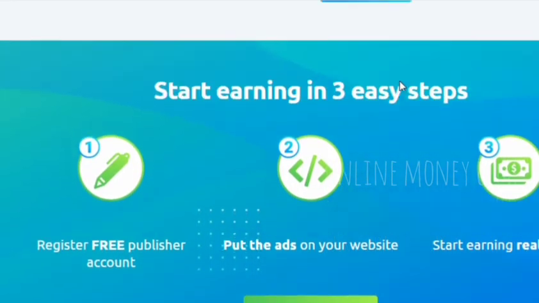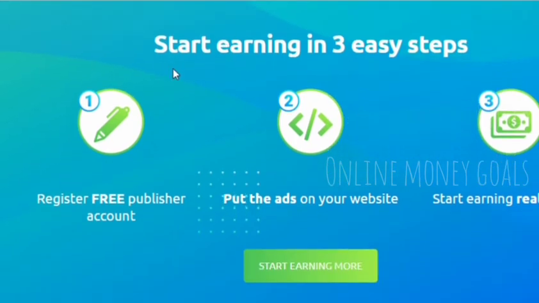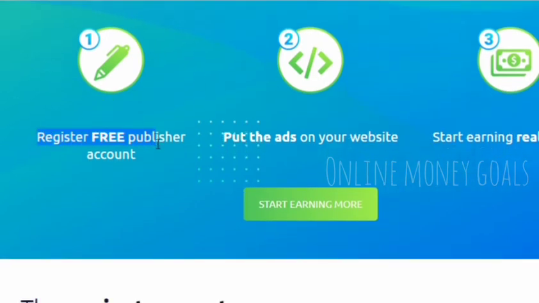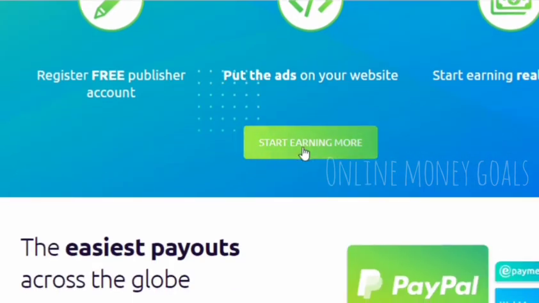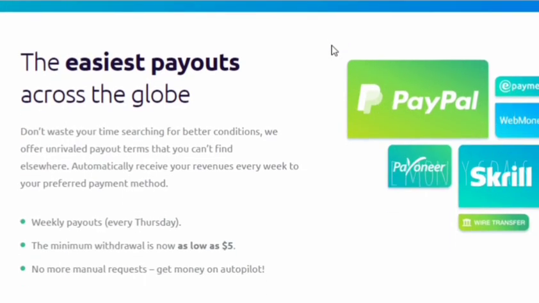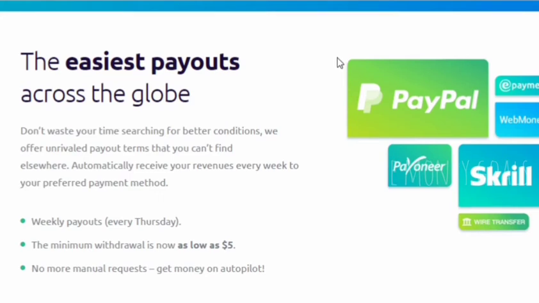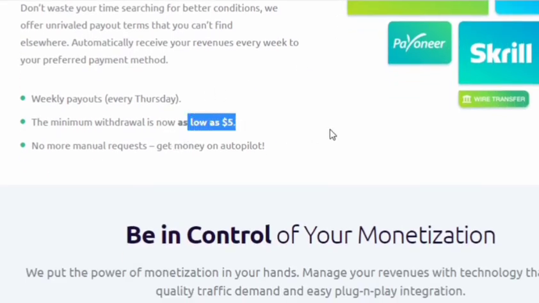Getting started with this one is the same as the last one, AdSterra. You have to sign up, go in for publisher, and then click on complete your profile, and leave your website URL for approval. They will also get back to you within 24 or 48 hours. After that, you click on the codes they have given for your website and just paste it as HTML in your website. I think in the header or body, I'm not sure about it. I haven't done that because I'll be pasting it directly to my Blogspot.